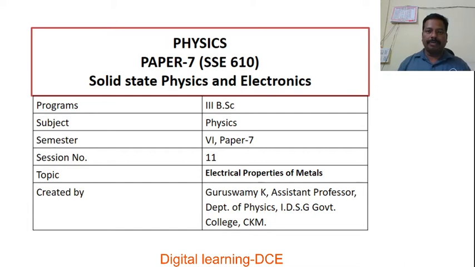In this video, I am going to present a lecture on free electron theory of metals. This is my second lecture on free electron theory. This chapter belongs to the program 3rd BSc Physics, 6th semester, paper 7. The title of the paper is Solid State Physics and Electronics.